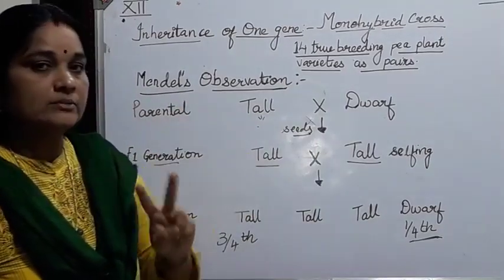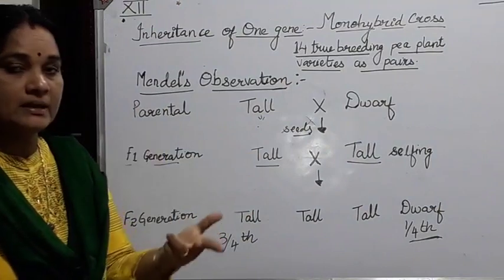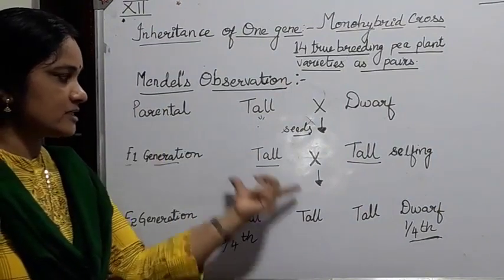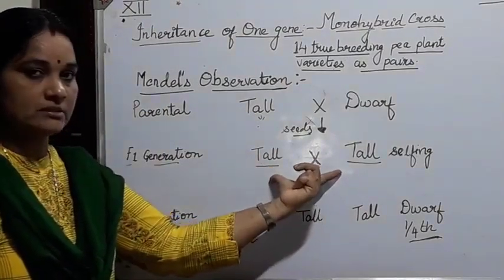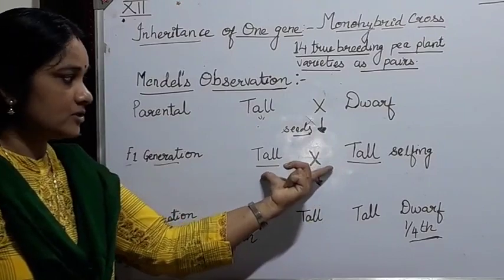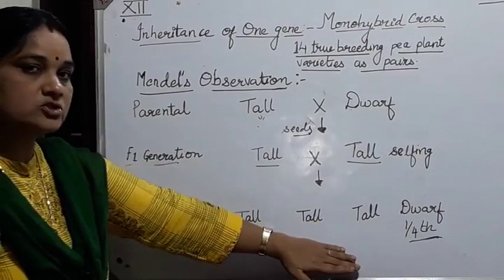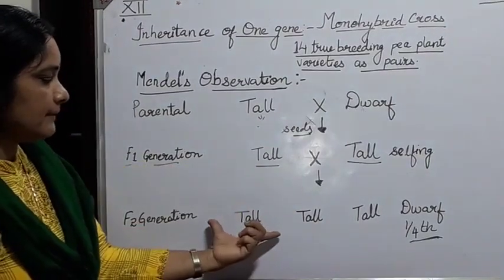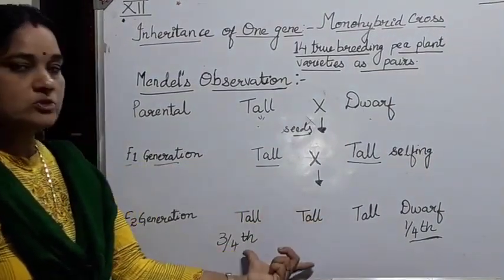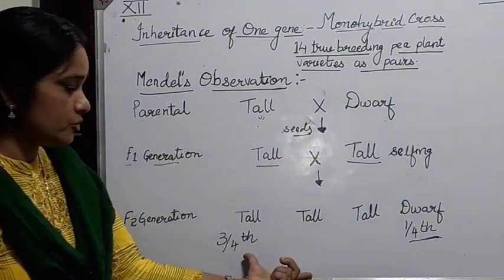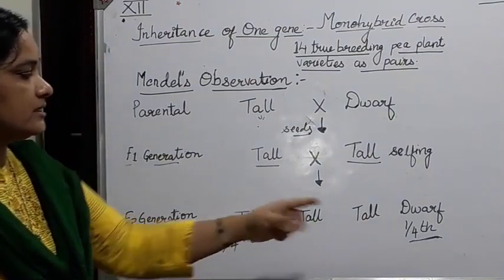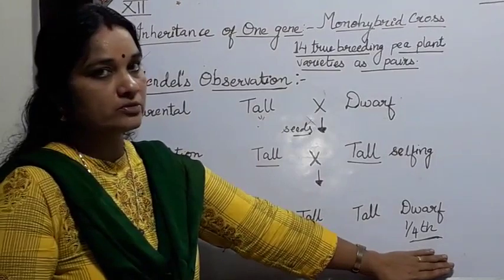So two terminologies were given by him: the trait which was expressed in the first generation was the dominant factor, and the trait which was hidden, which was not expressed in the first generation, was known to be dwarf. So it was found that 3/4 of the pea plants which grew were tall, and out of that only 1/4 was dwarf.